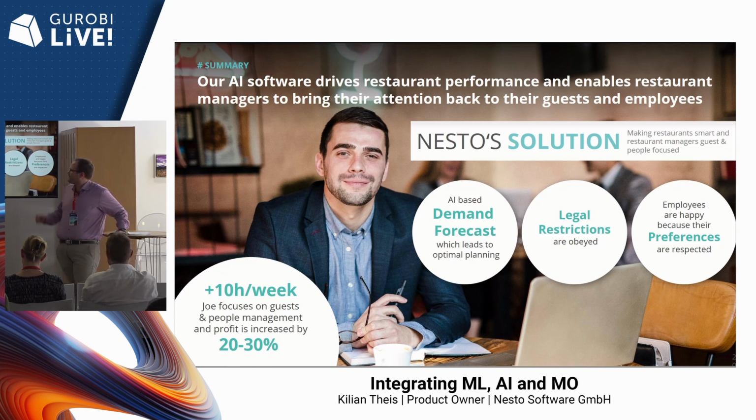He has a good demand forecast. He doesn't have to worry about legal restrictions and the employee preferences that much anymore. And he saves a lot of time to focus on his guests, on his employees, or maybe just get home in time and see his family, because he's truly supported by this decision intelligence tool.